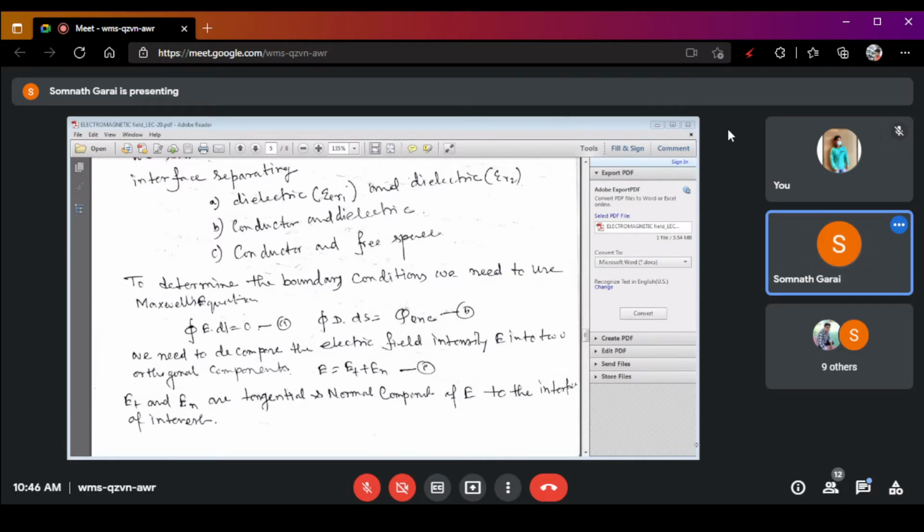After decomposing the electric field intensity E into tangential and normal components, we can determine the boundary condition by application of these two Maxwell equations.